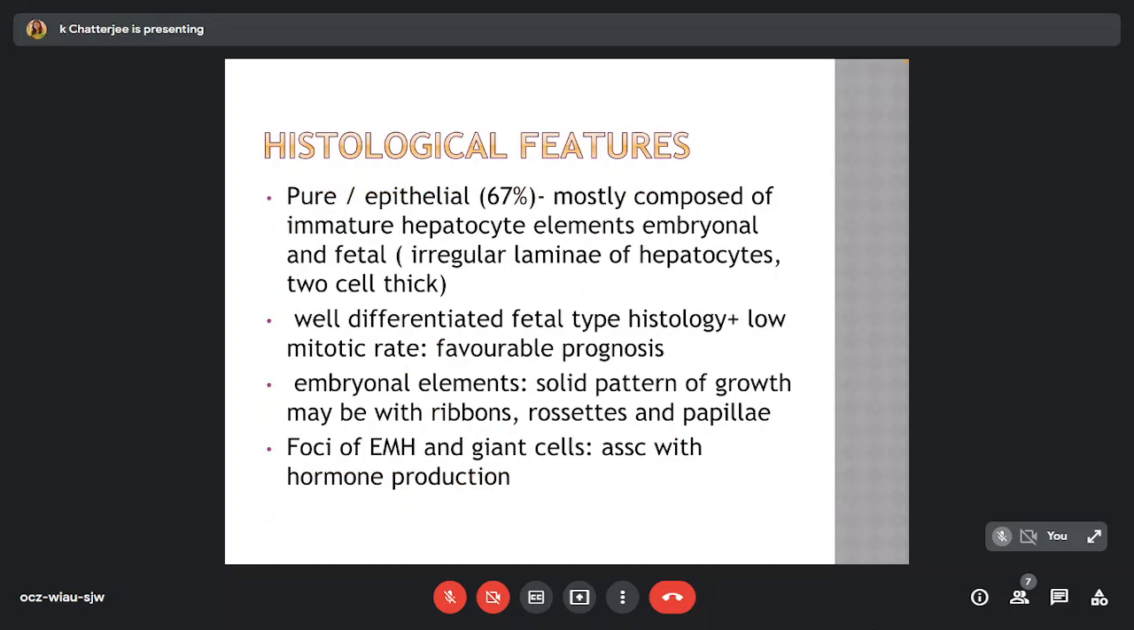Coming to microscopy, approximately 67% are pure epithelial variants, mostly with immature embryonal and fetal hepatic elements, like irregular laminae of hepatocytes around 2 cells thick. A well-differentiated fetal histopathology with low mitotic count may indicate a favorable prognosis. Embryonal elements are represented by a solid pattern of growth and may show ribbons, rosettes, and papillae. Foci of extramedullary hematopoiesis with giant cells are often associated with ectopic hormone production.